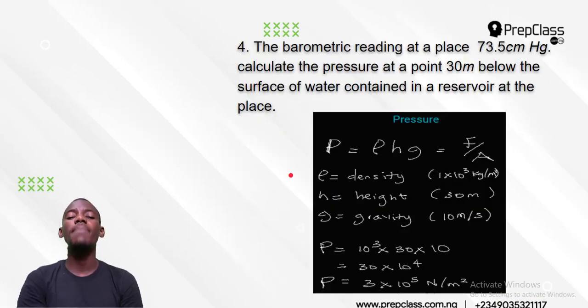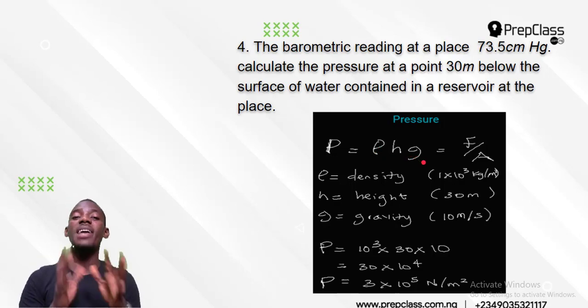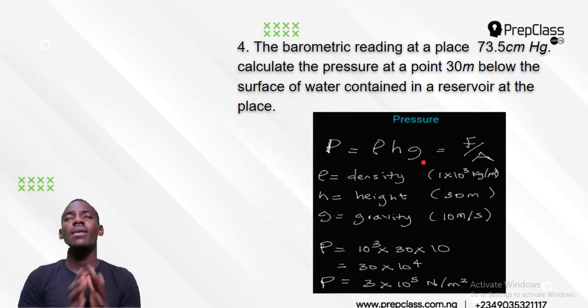Now if you always think that pressure is force over area, think twice. Pressure is not only force over area. Pressure has two formulas in physics. The most popular one is pressure is force over area. But there's another one, which is density times height times gravity. So pressure can be expressed in two ways. Pressure is naturally force over area, that's the first formula. But pressure can also be density times height times gravity, and that's the one that will come to play here.